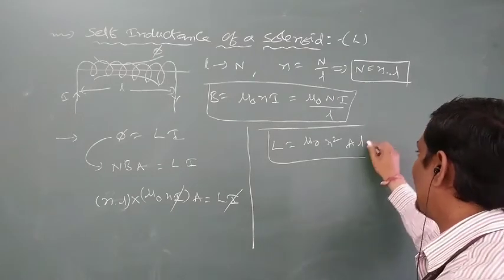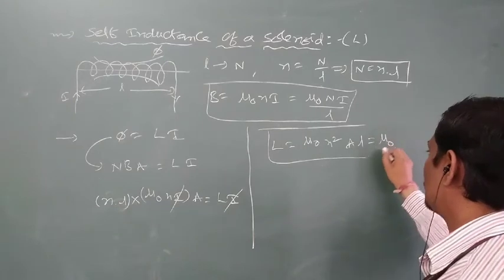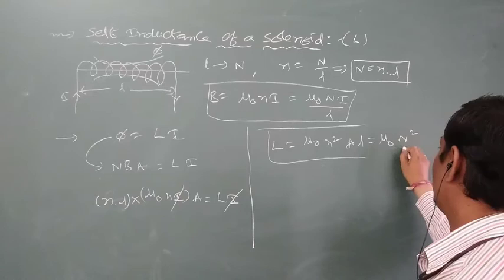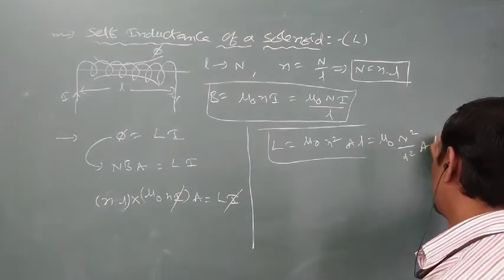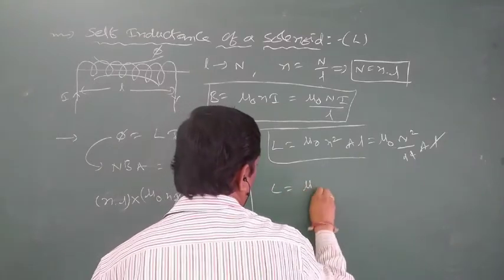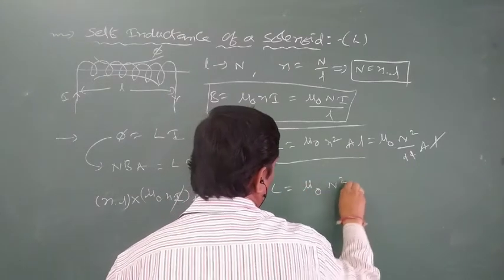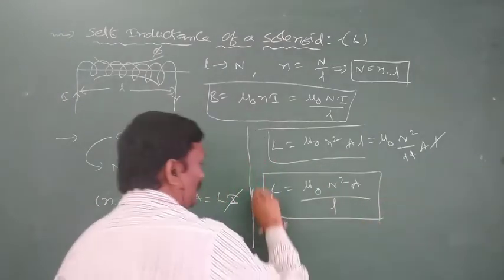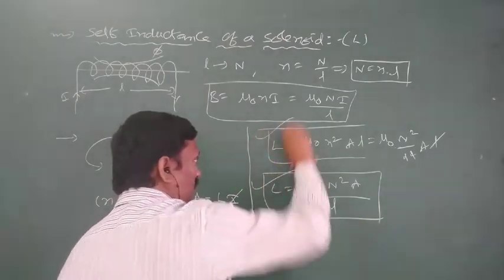Small n means capital N by L, so L is equal to mu naught, small n square means capital N square by L square, into A L, where L is cancelled. So the expression for self-inductance of a solenoid is mu naught capital N square A by L. It is a formula in terms of capital N, and the earlier one is a formula in terms of small n.